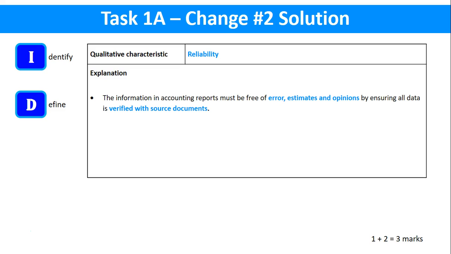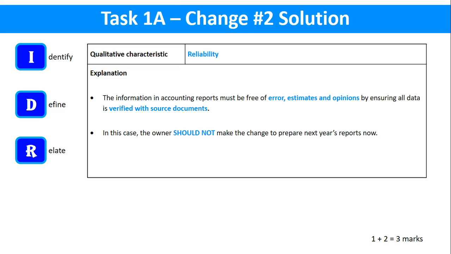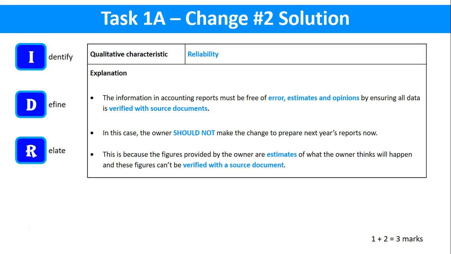Now, to get that last mark, we haven't actually answered the question. We've said nothing about this particular case study. So what we're going to do finally is relate this theory to the case study we've been given. And what we're going to say is, in this case, the owner should not make the change to prepare next year's reports now. And that's because the figures provided by the owner would be estimates of what she thinks will happen, and those figures can't be verified with a source document.